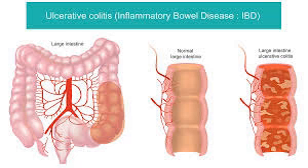Ileostomy. After a colectomy, an ileostomy may be performed, where the small intestine is diverted to an opening in the abdomen, and waste is collected in a bag. J-pouch surgery. For many patients, after a colectomy, the surgeon can create an internal pouch called a J-pouch from the small intestine, which is then connected to the anus, allowing for more normal bowel function without the need for a permanent ileostomy bag.